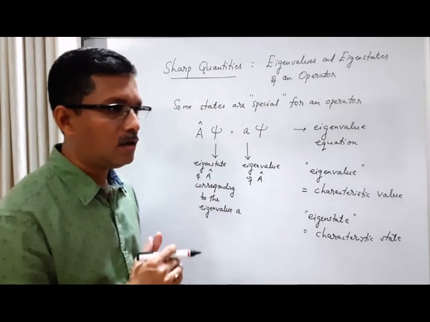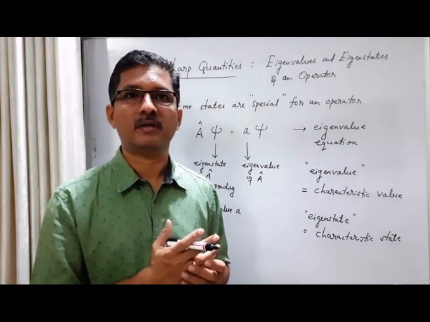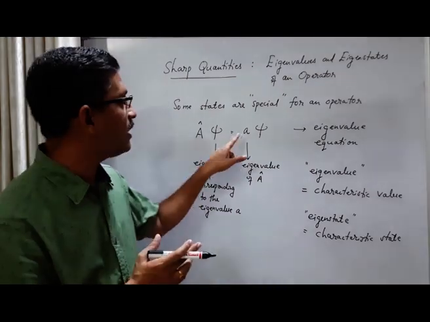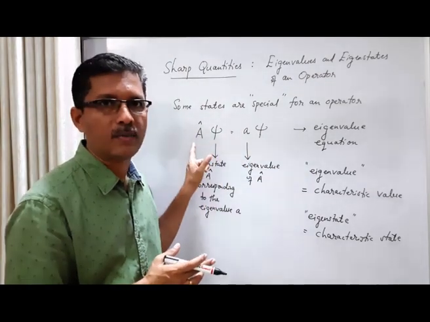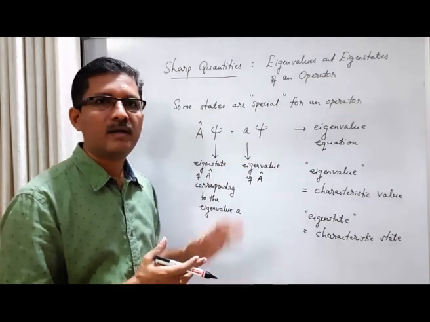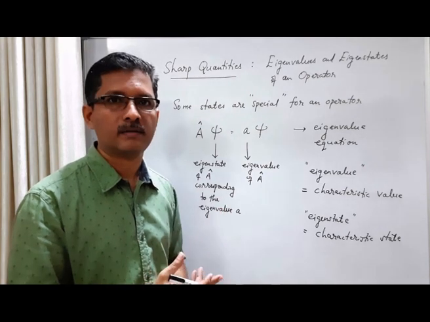So, coming back to our original question, when does a sharp quantity appear in our calculation? It appears as the eigenvalue of the corresponding operator. So the eigenvalue equation is simply a mathematical representation of the measurement of a sharp quantity.